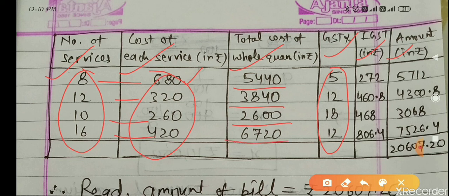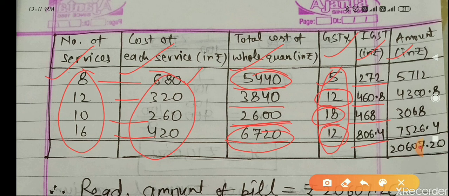So these are the total costs. GST 5% is given. 5% of 5440 is 272. 12% of 3840 is 460.8. 18% of 2600 is 468. 12% of 6720 is 806.4. Now you add the amount.